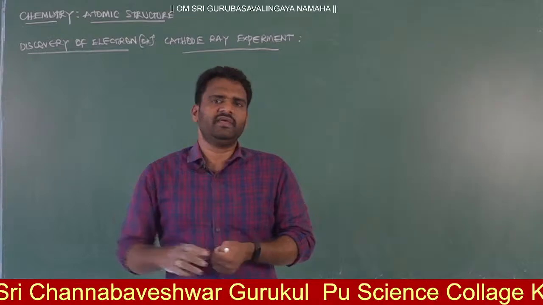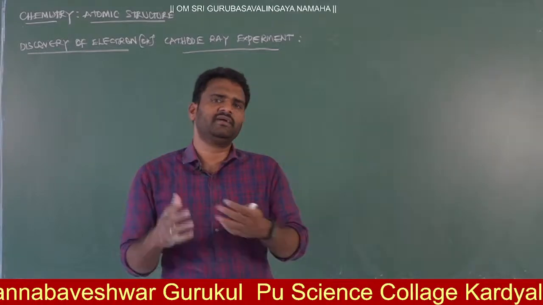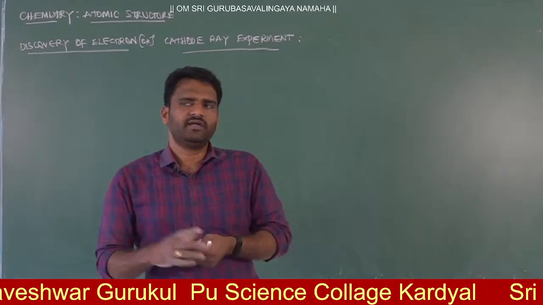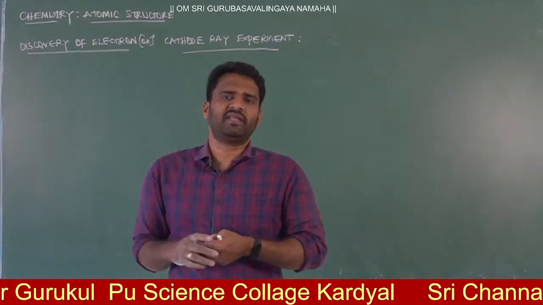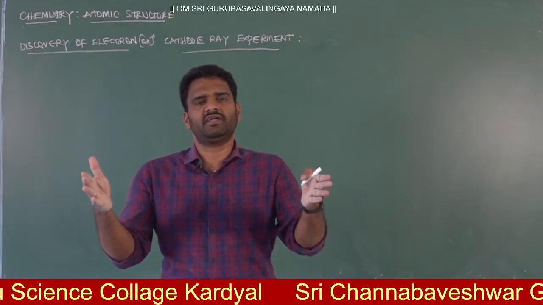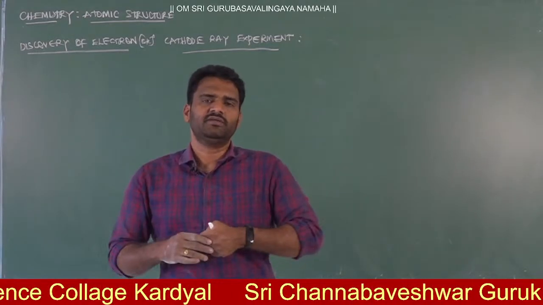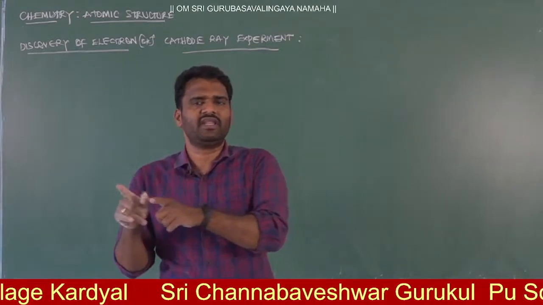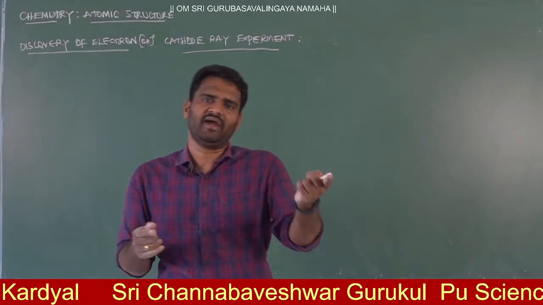Michael Faraday proved otherwise, and he got the idea that in atoms there are charged particles. Due to these charged particles only, when we pass current, we get discharge. Whenever there are charges, only then will they be attracted to either cathode or anode.